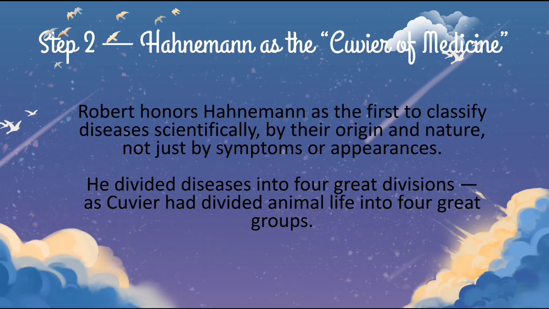In step 2, Hahnemann as the Cuvier of medicine. Robert honors Hahnemann as the first to classify disease scientifically by their origin and nature, not just by symptoms or appearance. So what is Robert doing in this chapter? He's honoring Hahnemann, because during his time, when everything was in a jumbled way, Hahnemann classified it scientifically. He divided disease into 4 great divisions, as Cuvier had divided animal life into 4 great groups. So, just like Cuvier, he also divided disease into 4 great divisions.